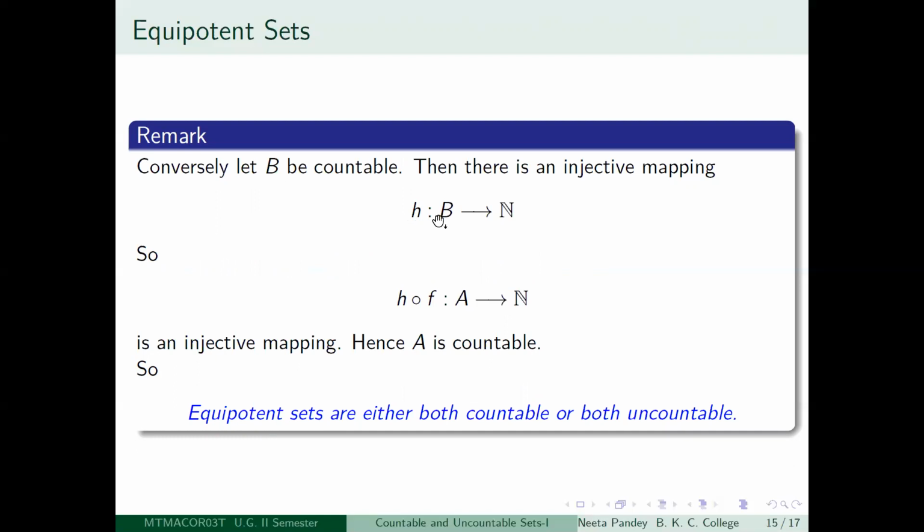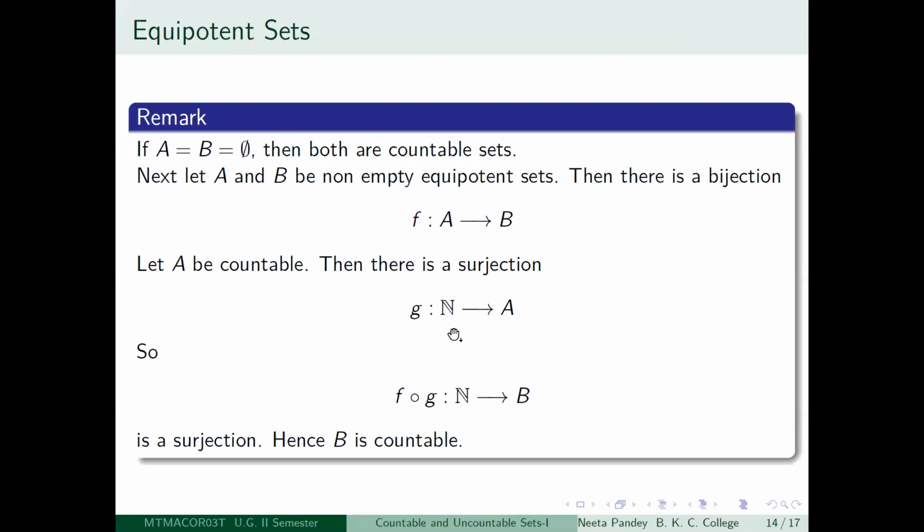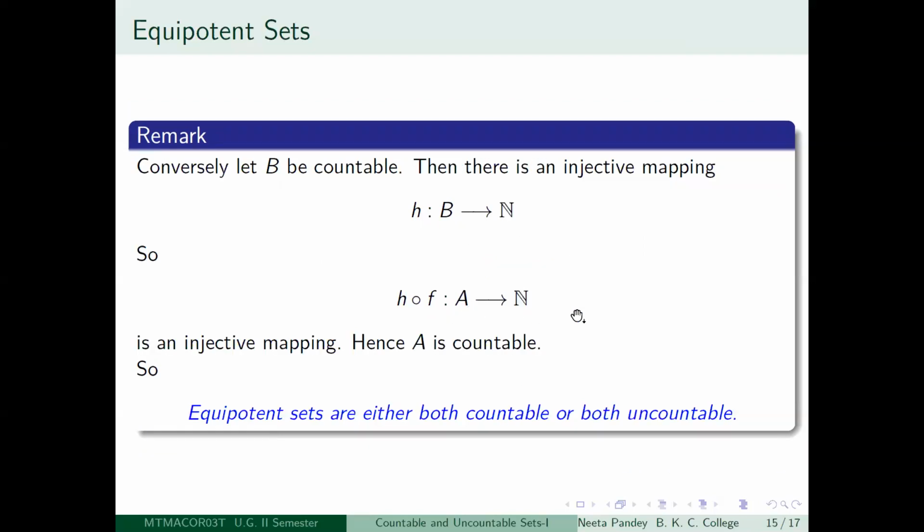So I have an injective mapping from capital B to N, and I have a bijective mapping from A to B, which I call F. So from A to B, I have this bijective mapping F, which is in particular injective, and then you compose it with the injective mapping little h from B to N. So this composition h composed F is an injective mapping from A to N. So by the characterization we discussed just a few minutes back, what you get is that A is a countable set.